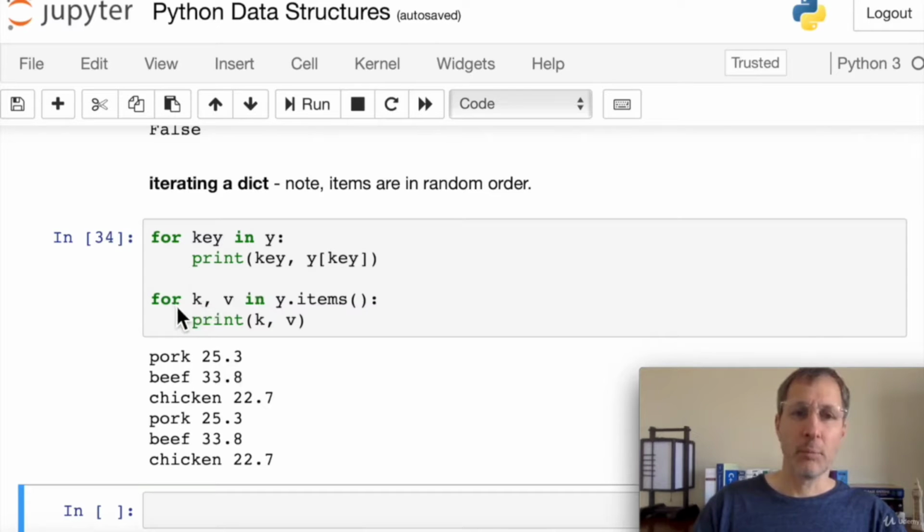If we want to iterate with a separate variable for both the key and the value, sometimes this is helpful if you're doing a lot of operations inside the loop. You can put whatever variables you want. I used k, v as my variable names. And what you do is you iterate y.items, and items returns a two-item tuple of the key and the value, and it assigns them to whatever variable names you have here. So k and v in my case. So you can see the result here is the same. We iterate through the items, we print out both the key and the value.